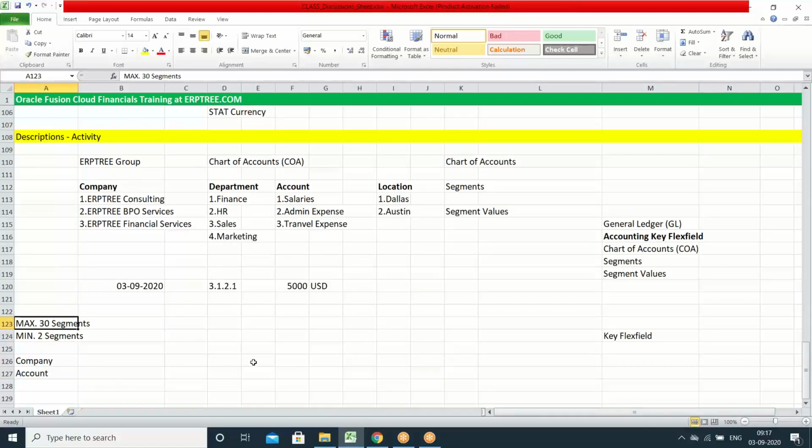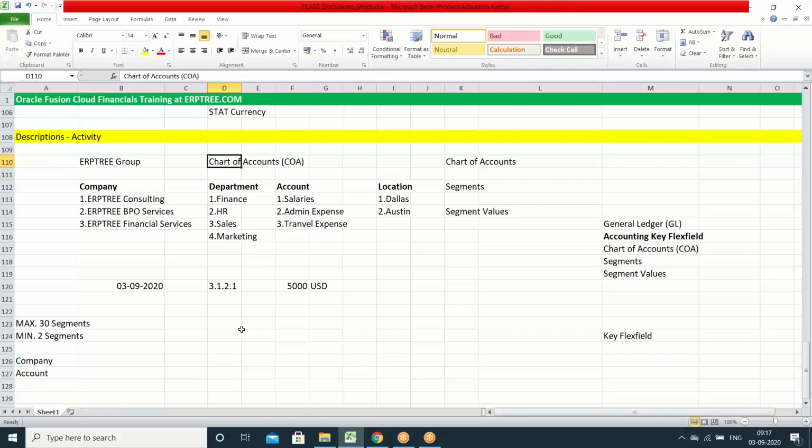And Oracle is allowing us up to 30 segments. But at the same time, Oracle is saying, don't use too many segments. If you use many segments, you will have system performance issues. Because the chart of accounts we are going to create has to be used in all the applications. If you want to create a transaction in the GL, you have to use the chart of accounts. If you want to create a transaction in Payables, you have to use the chart of accounts.